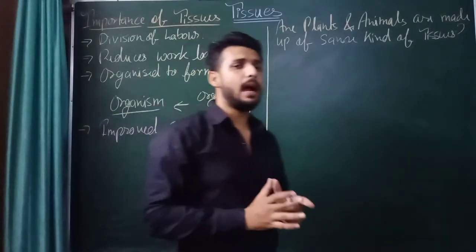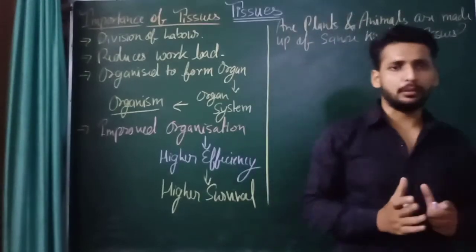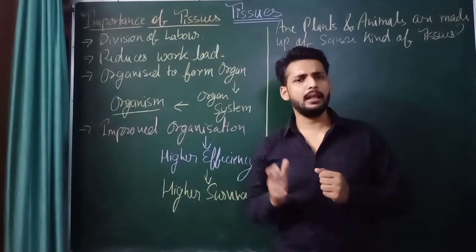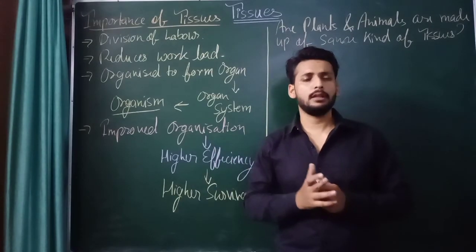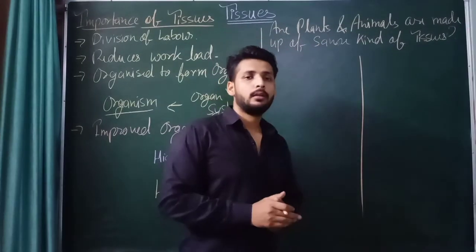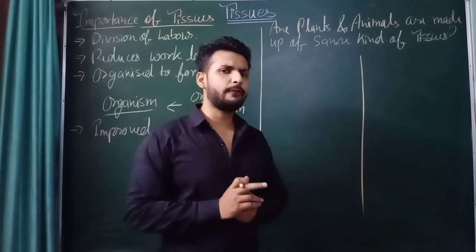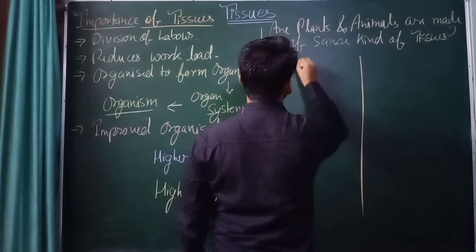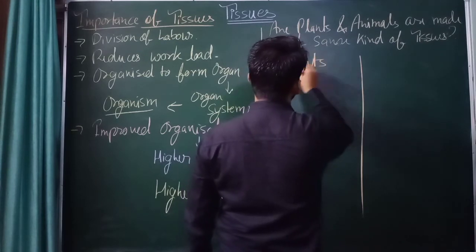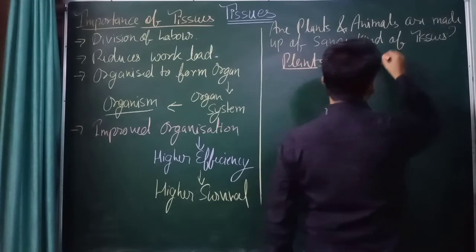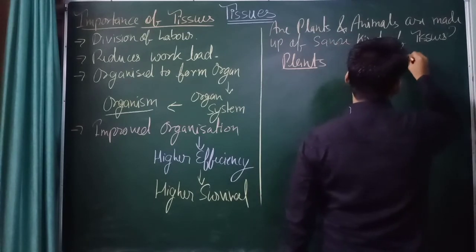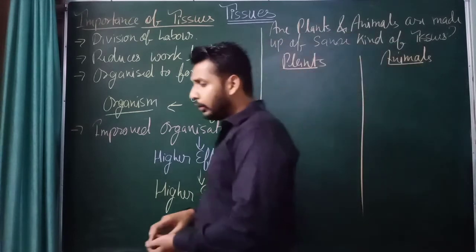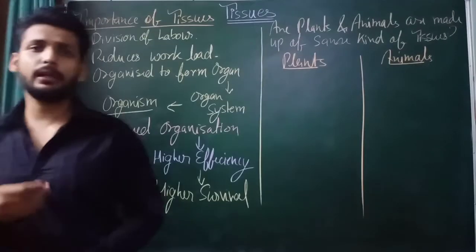Actually, like we have studied the plant and animal cell in the chapter cell, there were slight differences. In the same way, there are some noticeable differences between plant and animal tissues. So what are these noticeable differences?